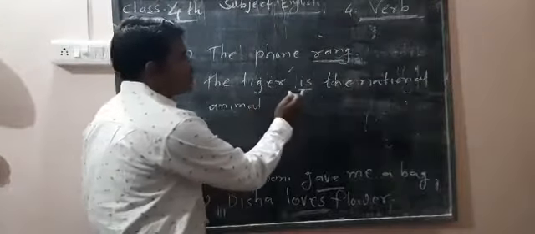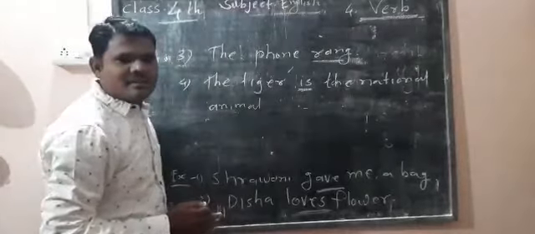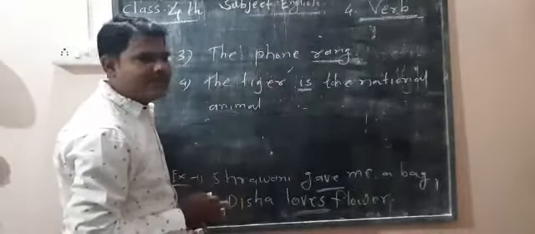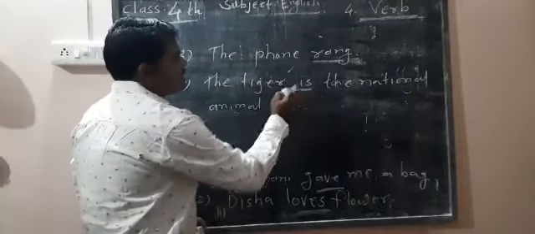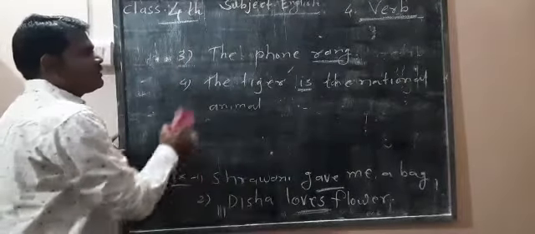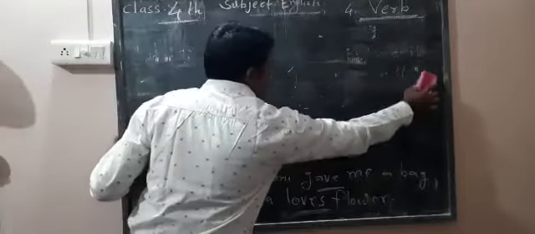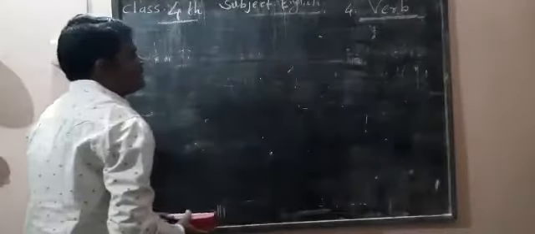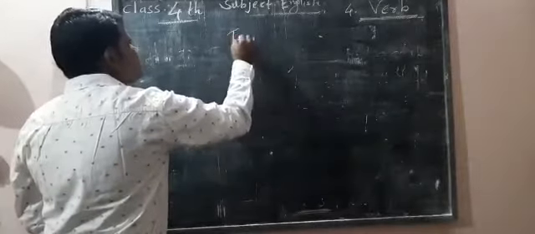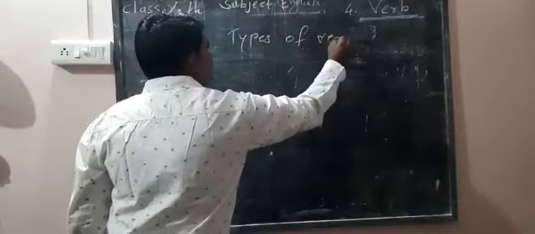This word shows the action of the living thing, man, people, animal and things. These actions are known as the verb. Now verb is divided into two parts. Types of verbs.